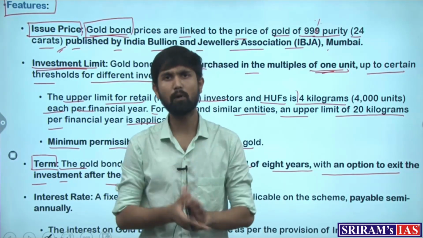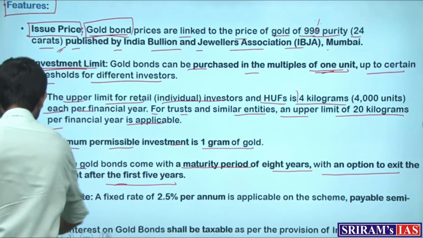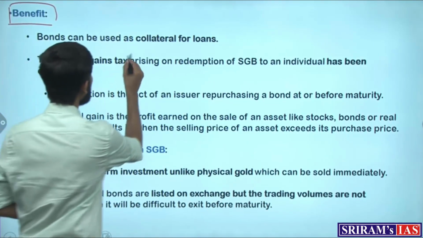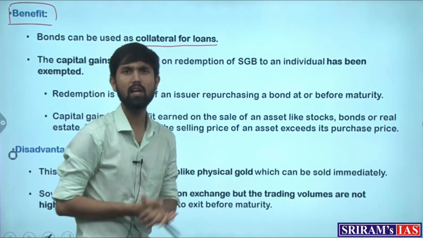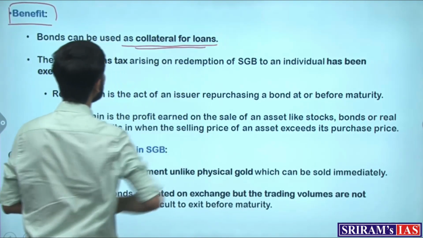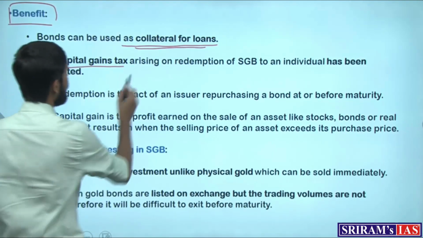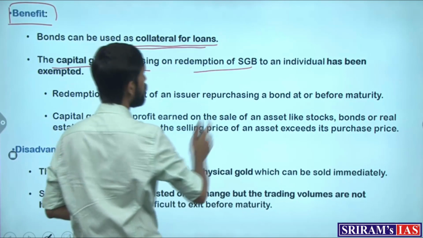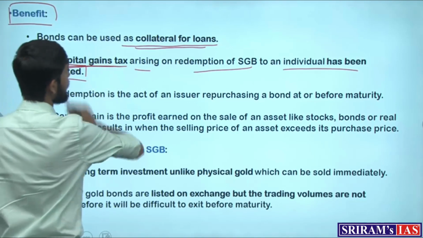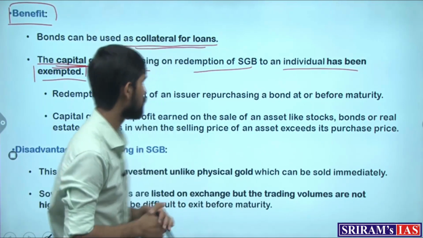But can we see a problem in this? Are there any benefits with respect to this? Let's look at some of the benefits. The benefits of buying such bonds are that they can be used as collateral for loans. So, at least when we talk about using the savings, their use has been facilitated, as they can be used as collateral for loans. And the capital gains tax arising on redemption of sovereign gold bonds for an individual has been exempted. So when you buy the gold bonds, the capital gains tax on redemption of these bonds has been exempted. So tax exemption has also been attached to it.